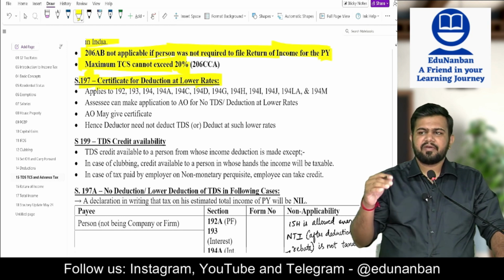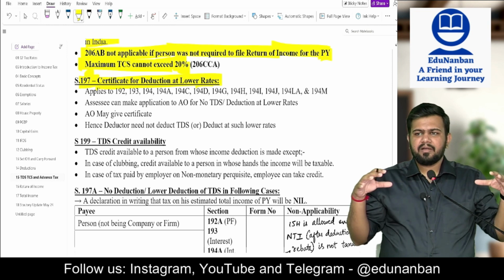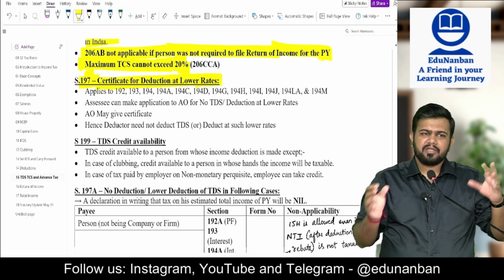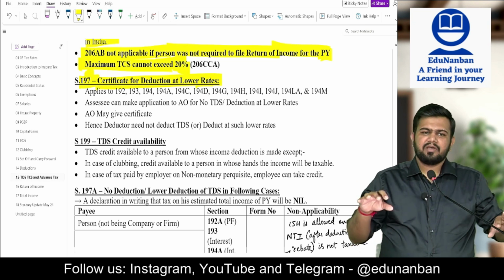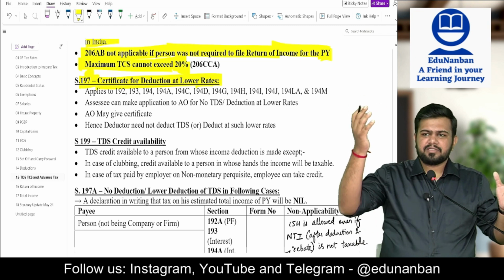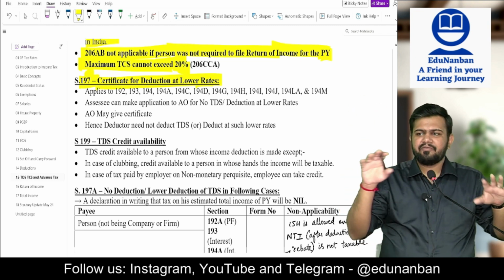What is this section 197? Listen. For example, I am a loss-making assessee. I have incurred a huge loss. So from the previous year to the current year, I am carrying forward such loss. In this year also, my business income will not be so much that it will be more than the loss itself. This year I will be setting off such loss. Hence, my tax payable will be 0.